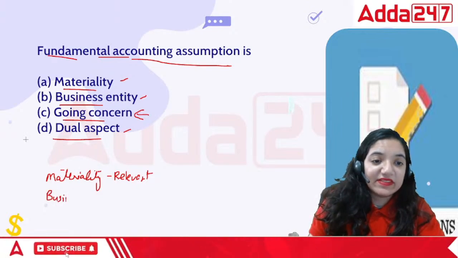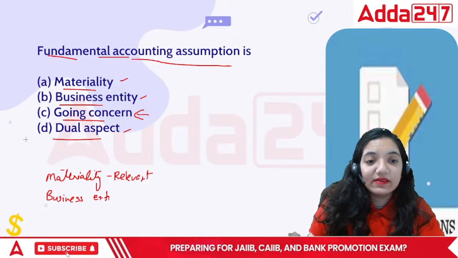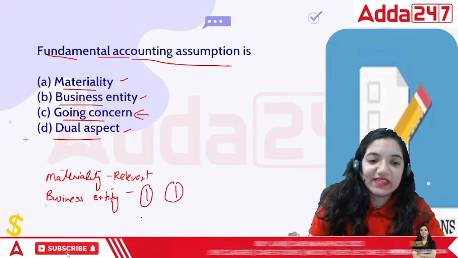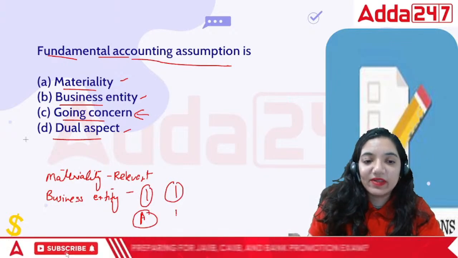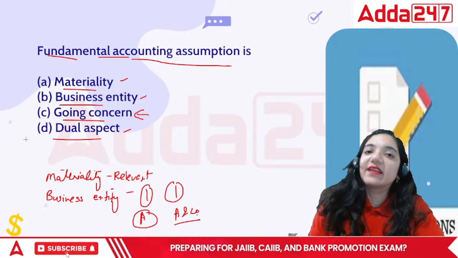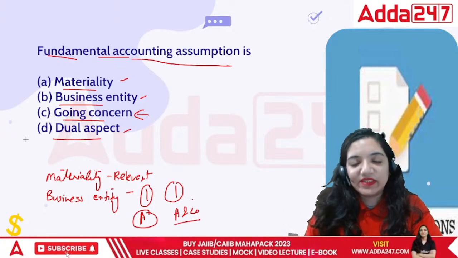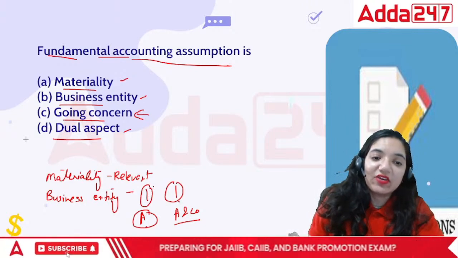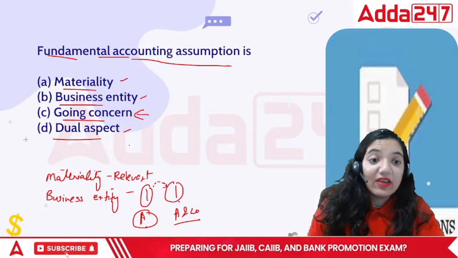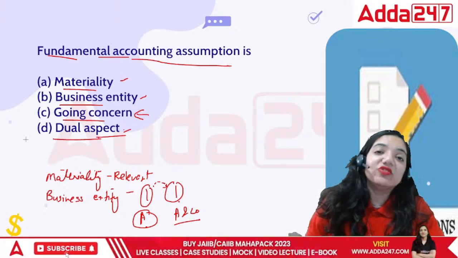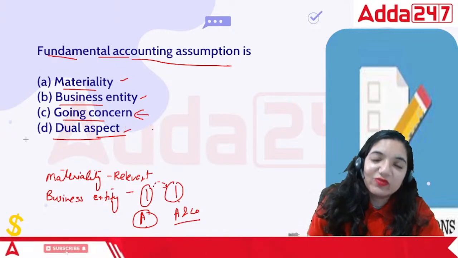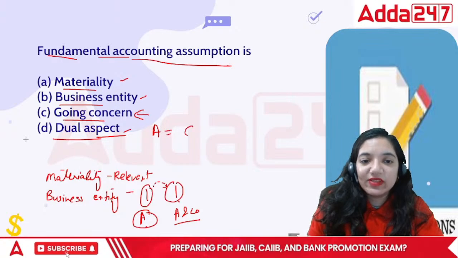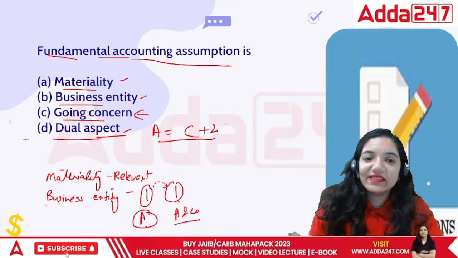Under the term business entity, we have two separate organizations. That is, if A is the owner of the company and the name of his organization is A and Company, this is basically a sole proprietorship that he's having. So basically, this person and his organization are not the same. They are different. The dual aspect concept uses the basic balance sheet equation, that is, assets is equal to capital plus liabilities.